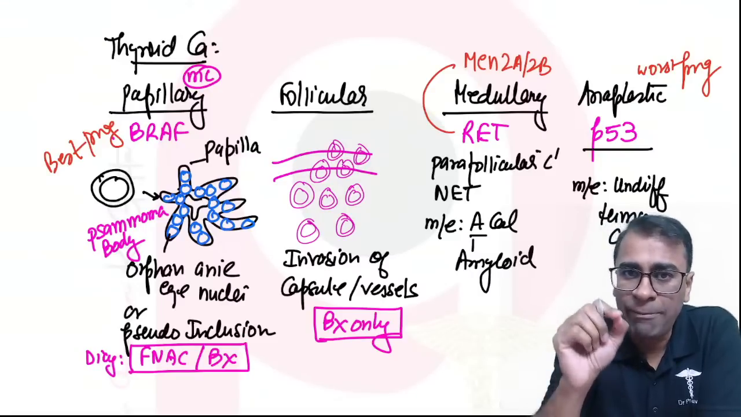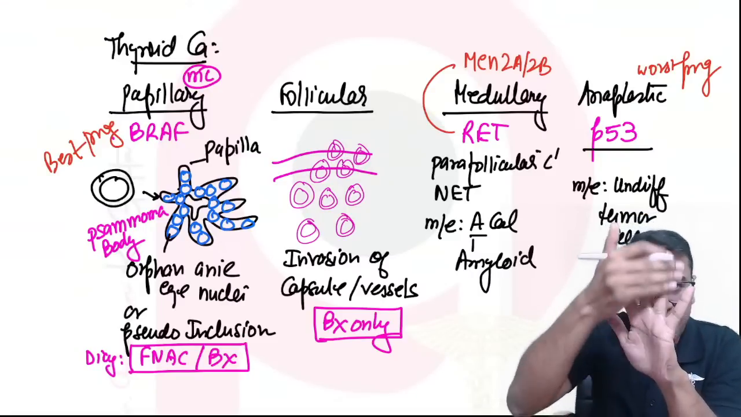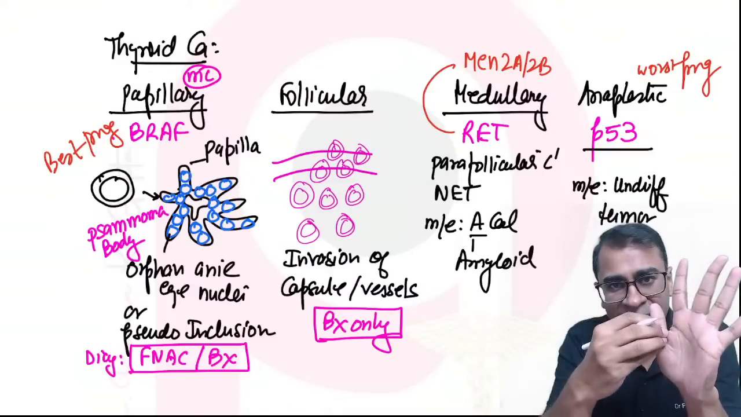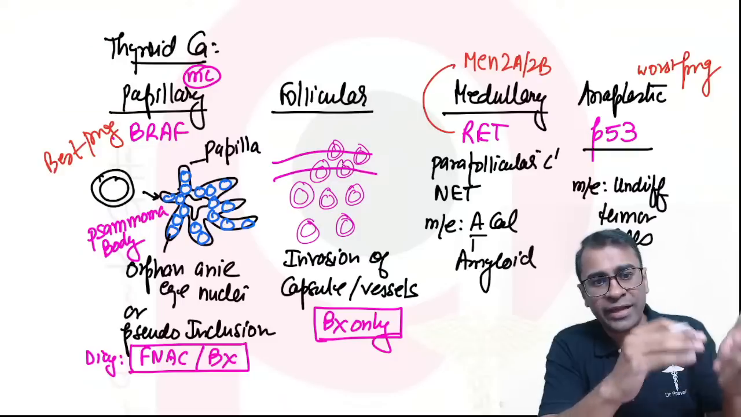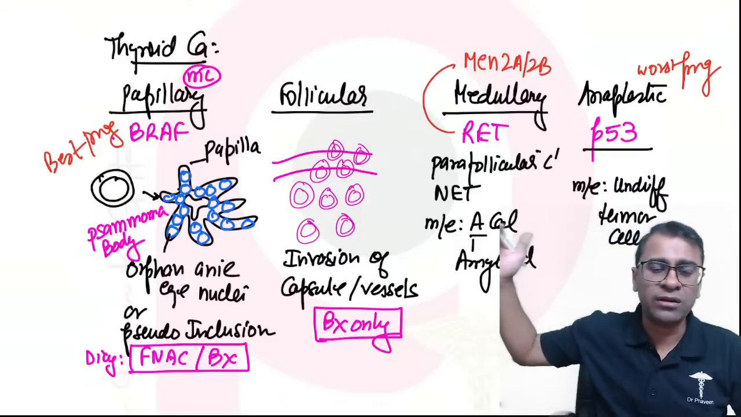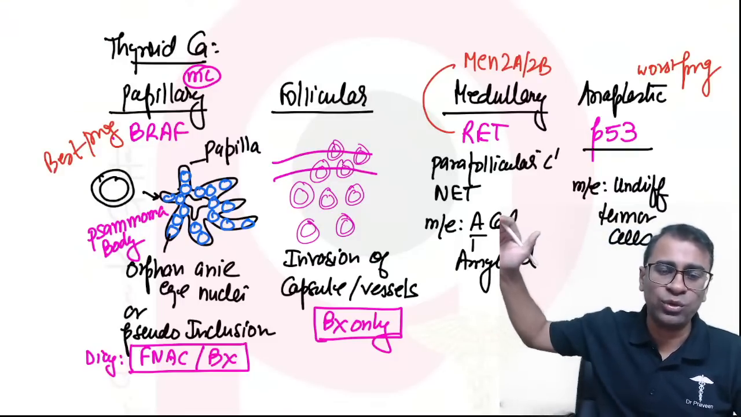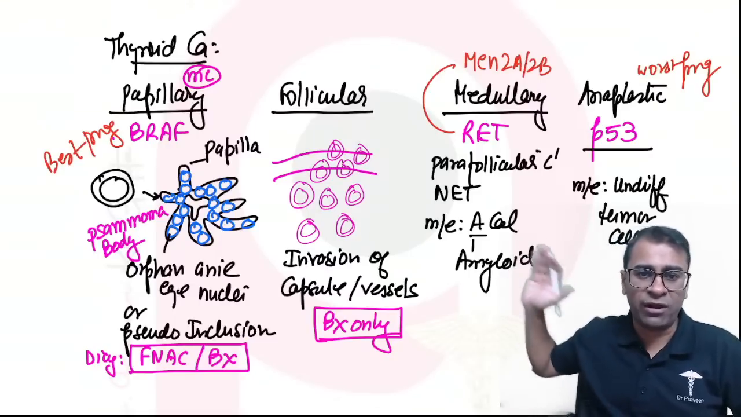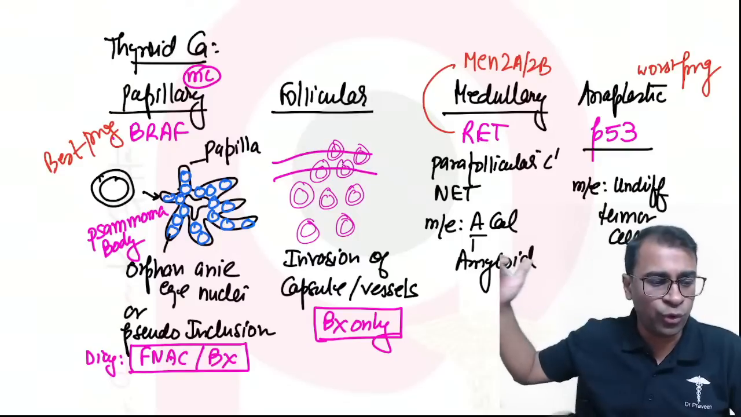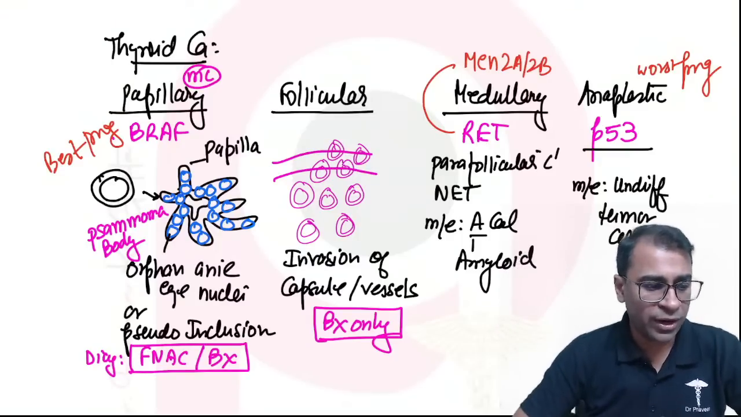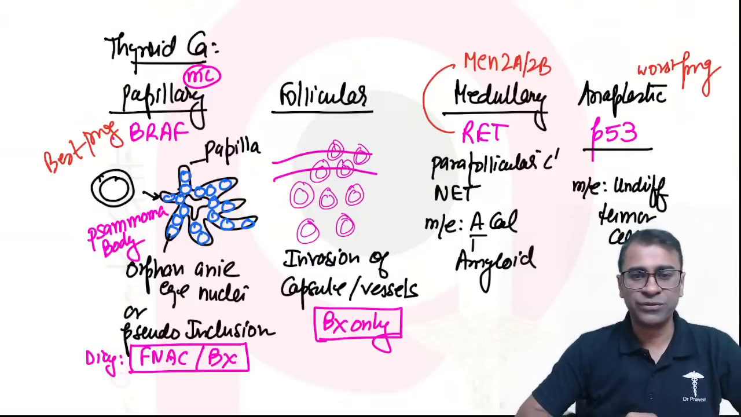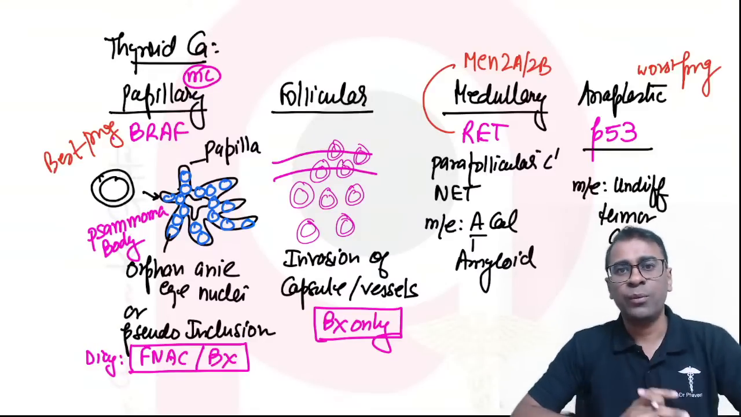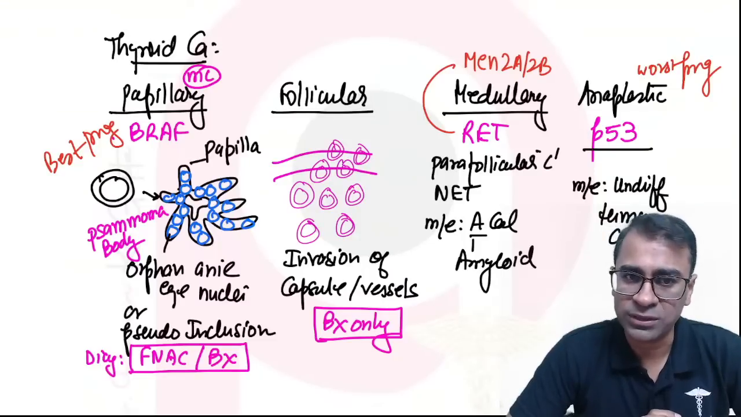Now, papillary shows papilla, and papilla has finger-like projections. These papilla have orphan Annie nuclei, also called pseudo-inclusions. Follicular will show invasion into the capsule and is called follicular carcinoma. Medullary shows parafollicular C cells and is a neuroendocrine tumor. Okay. Then is anaplastic. It shows P53, which is an undifferentiated tumor.